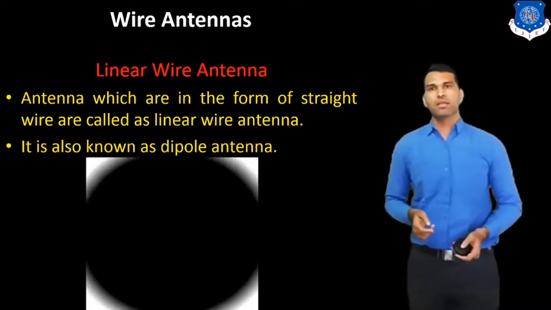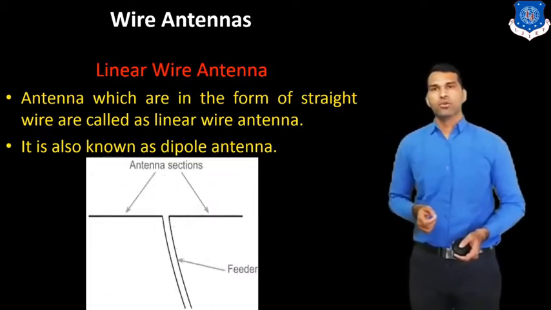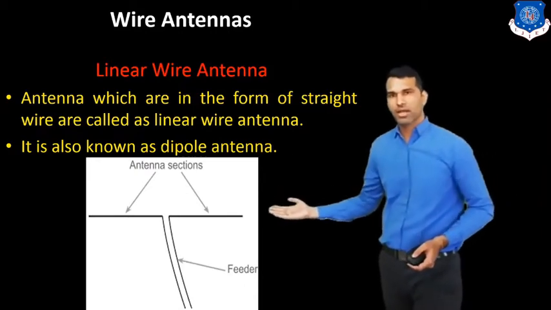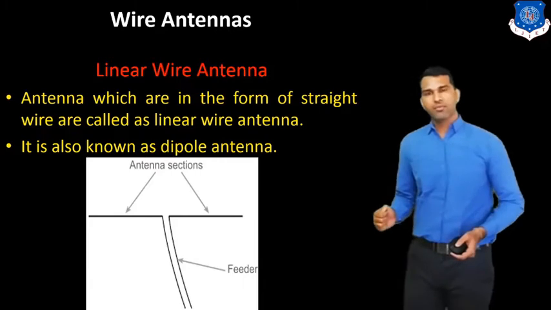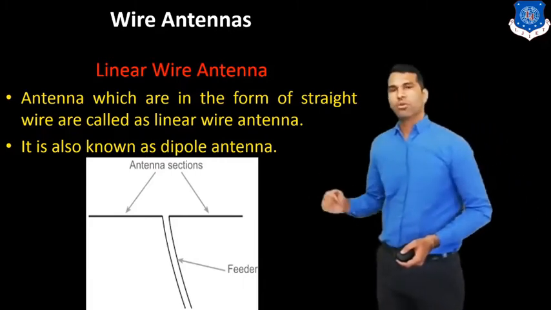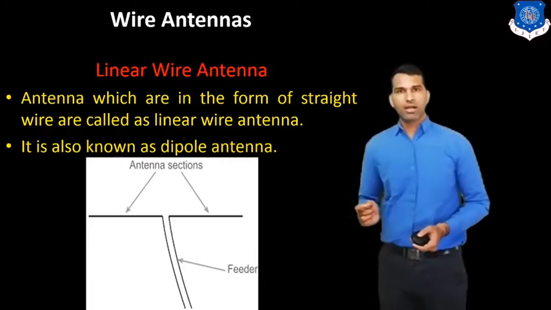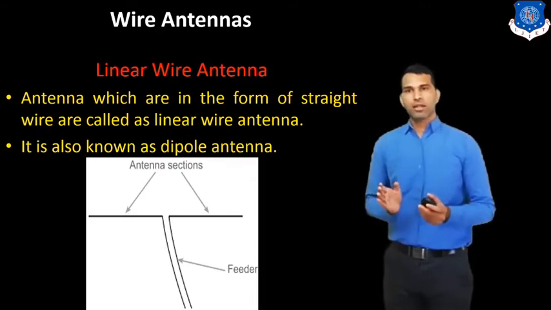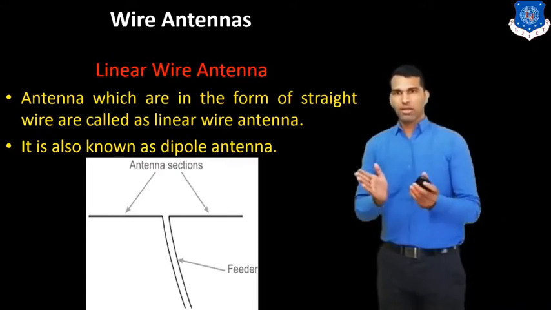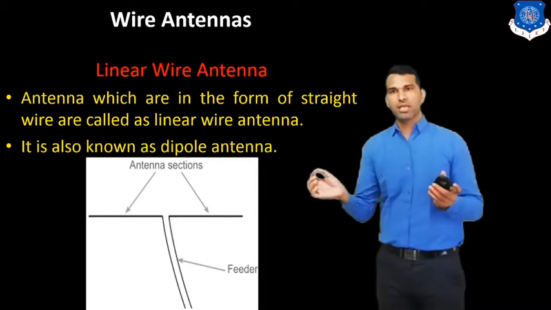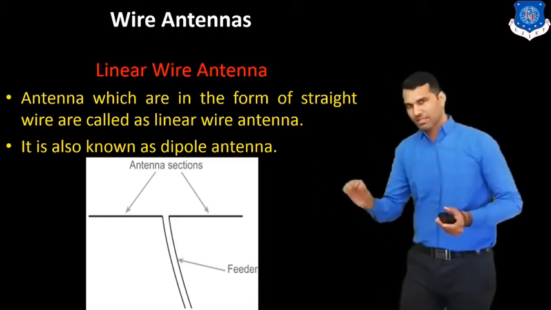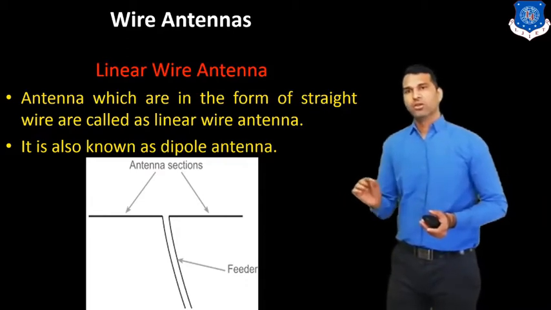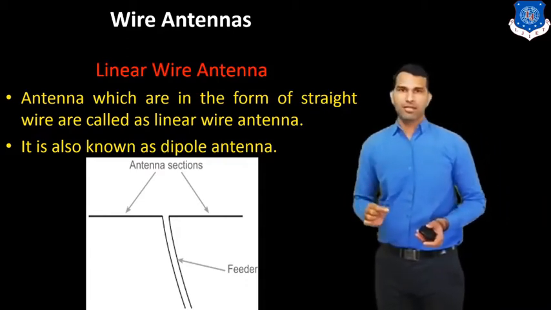Here you can see the figure of the linear wire antenna, which works like a dipole. Here there are two cables, bent to form the antenna, and the middle line is defined as the feed line. So this is the linear wire antenna.